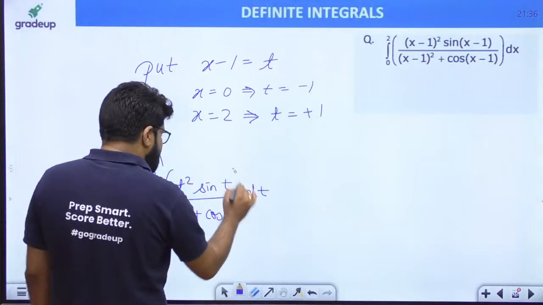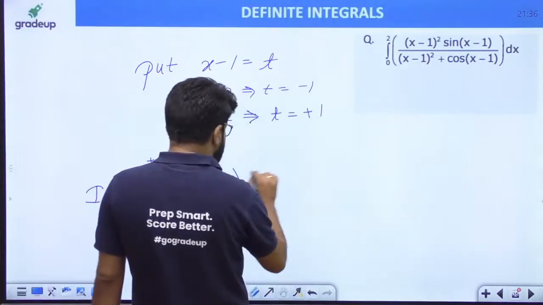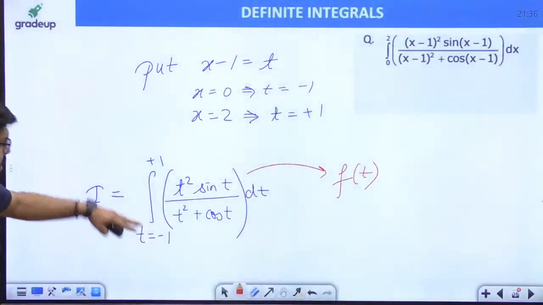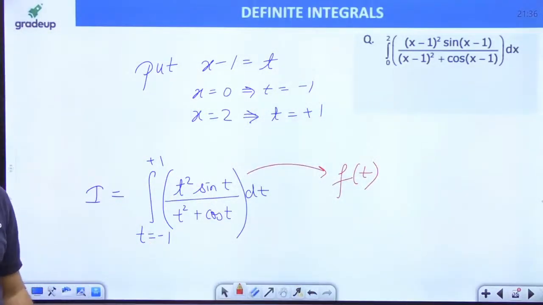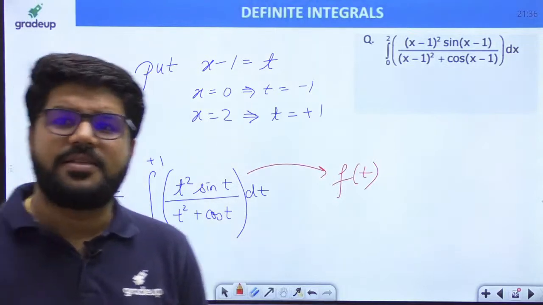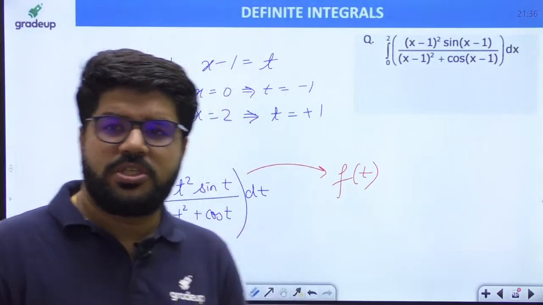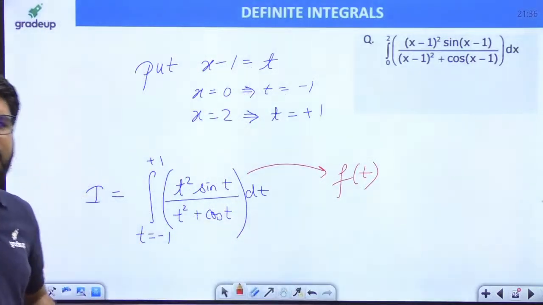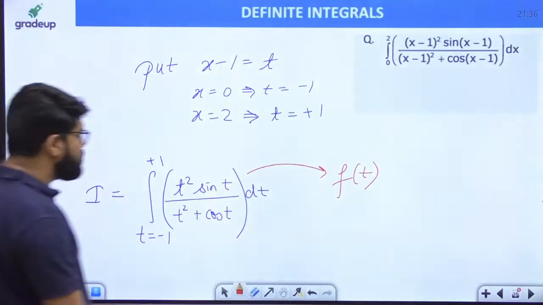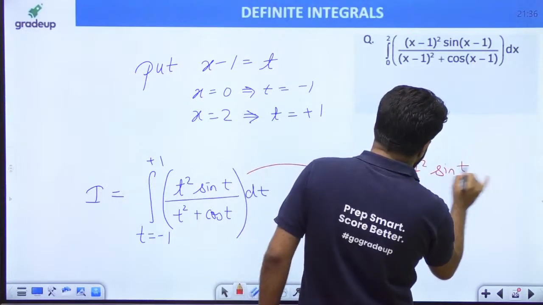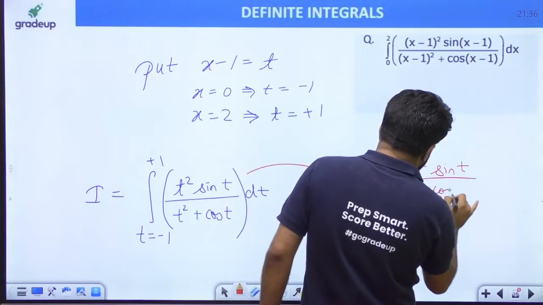Now this is some function of t. Let's take this separately. I have a function of t to be separated, and the hint is integral from minus a to a. So some of you are coming up with the answer: Lucky, Lakshman, Tanay, Pratmesh, Piyush, Ghansham. Correct answer guys, absolutely fantastic. So suppose this is f(t), which is t square sin t upon 1 plus cos t.